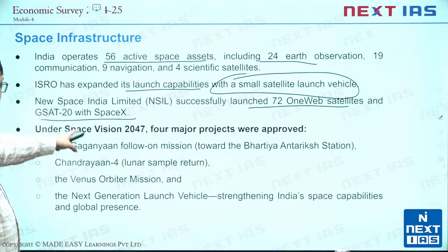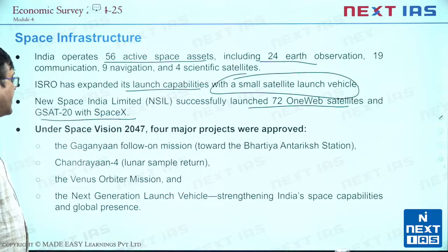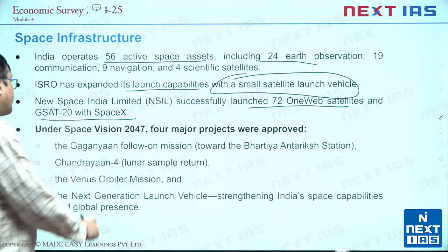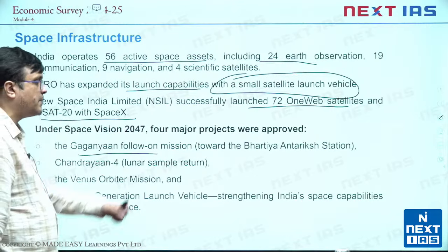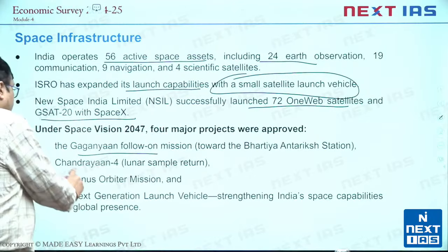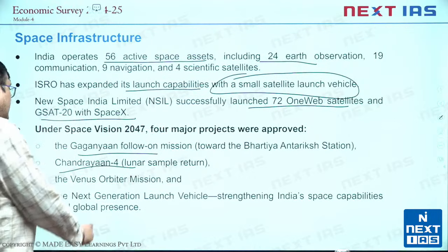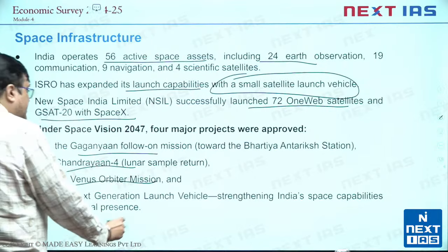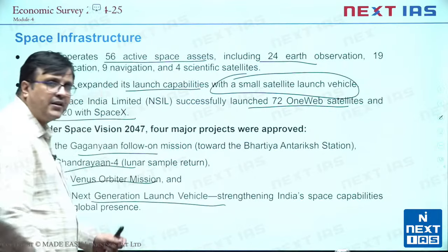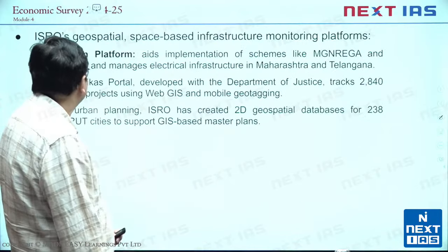This is futuristic. Under Space Vision 2047, 4 major projects have been approved. Gaganyaan follow-on mission, of course, towards the Bharatiya Antariksh Station. Then Chandrayaan 4, lunar sample return, Venus orbiter mission, and next generation launch vehicle. Again, this is what India is planning for space.